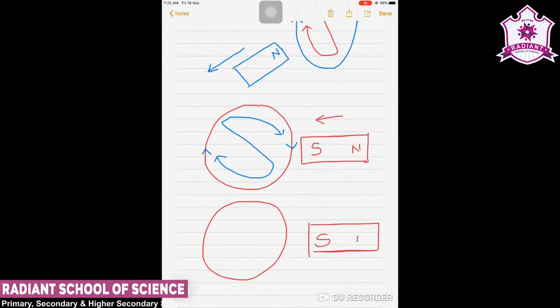Here it is clear that this is the south pole and this is the north pole when it approaches.